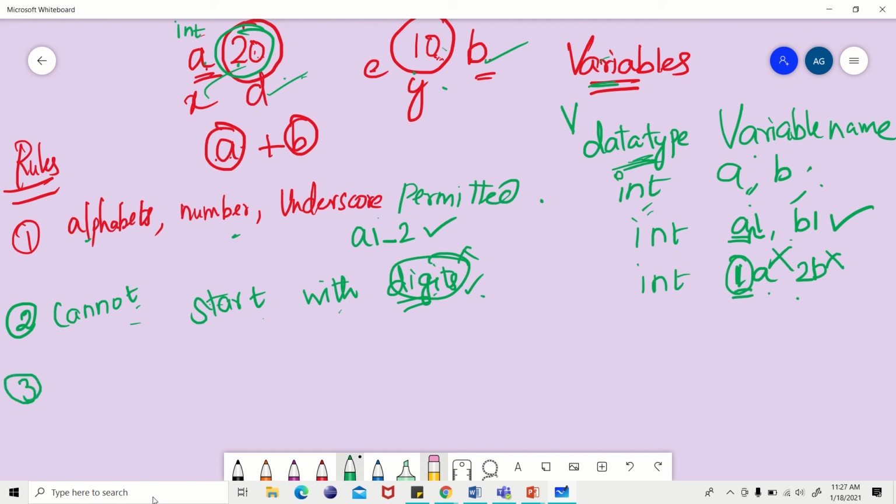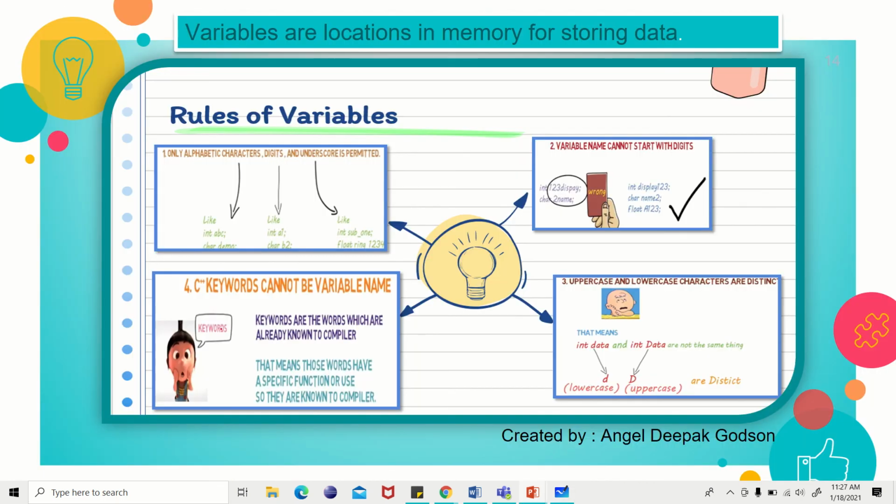Third rule is what's given here. Uppercase and lowercase characters are distinct. What is the meaning? Uppercase and lowercase are distinct means it is different. It is not the same.